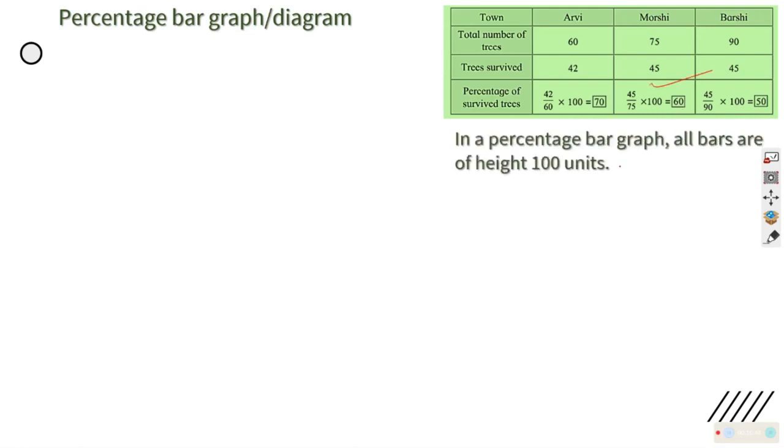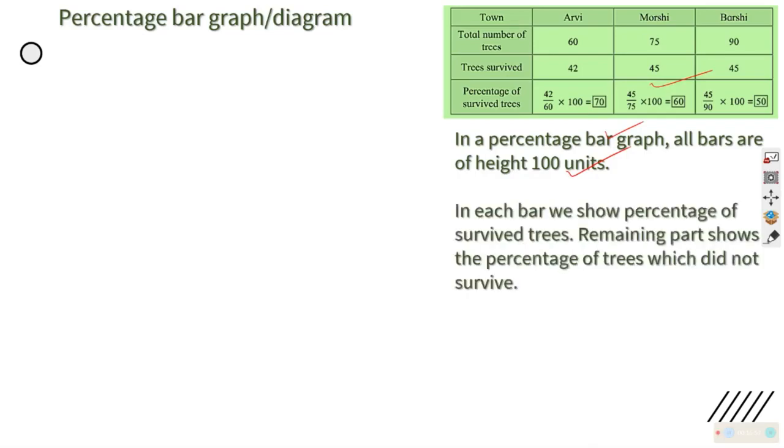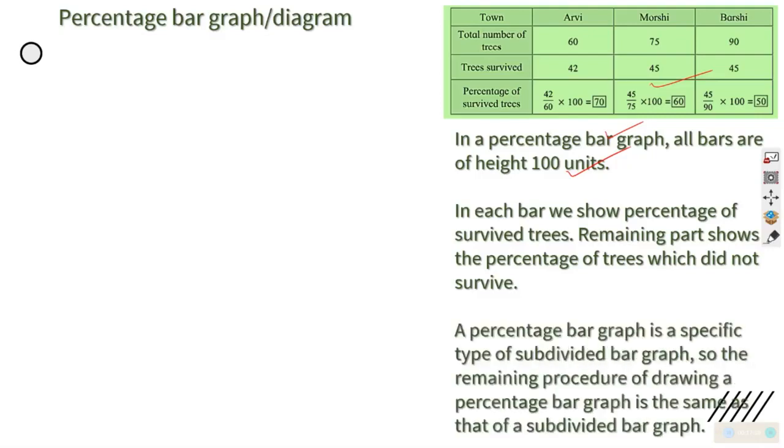You need a percentage bar graph. So the height of the bar graph is fixed, 100 units. We are going to show it by coloring it or doing some shading. And the percentage of survived trees will be a part of that bar graph. The remaining will be did not survive. You will understand it now. So this is also a subdivided graph. Only difference is that all bars will be of 100 units.